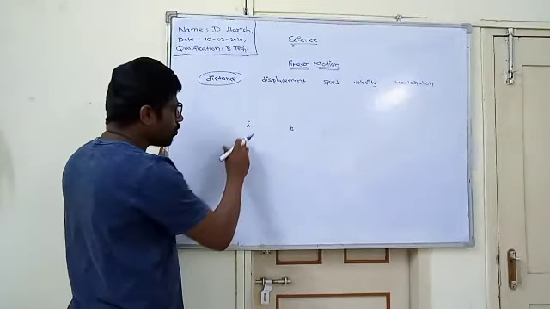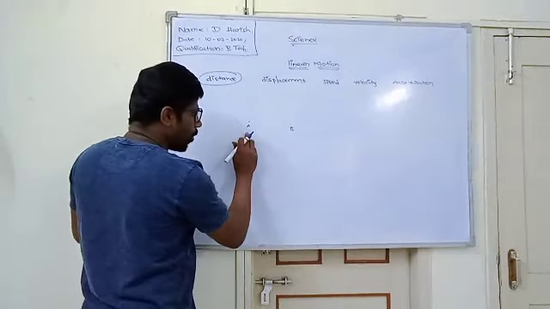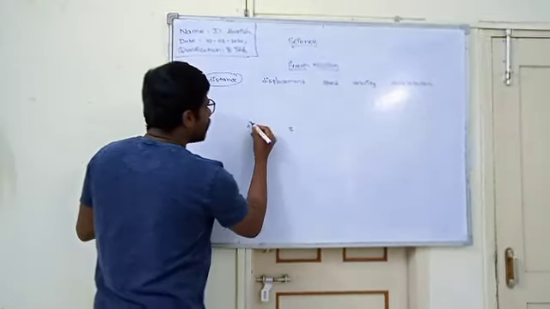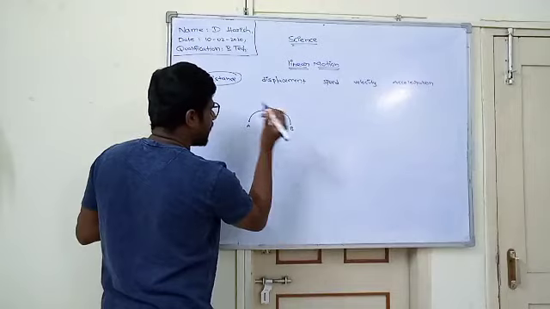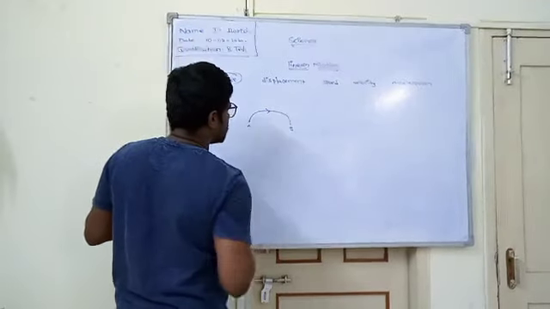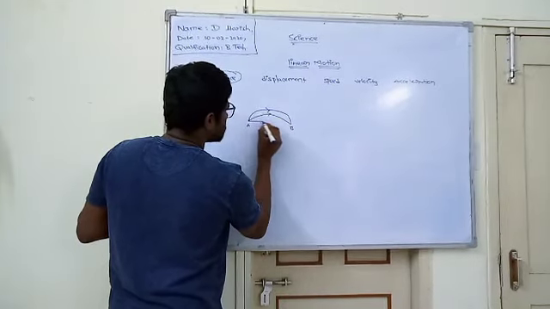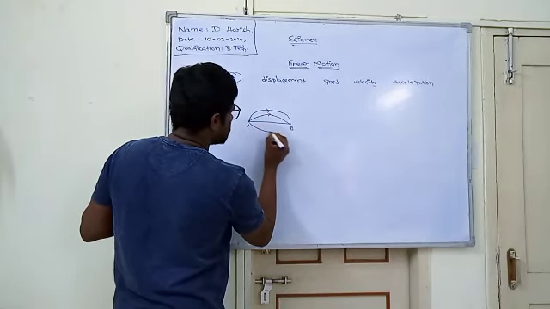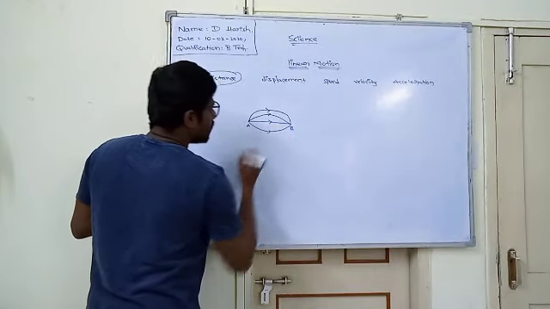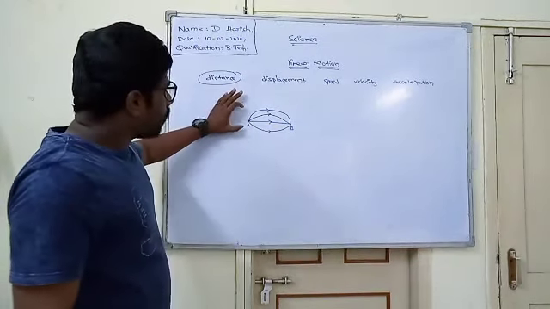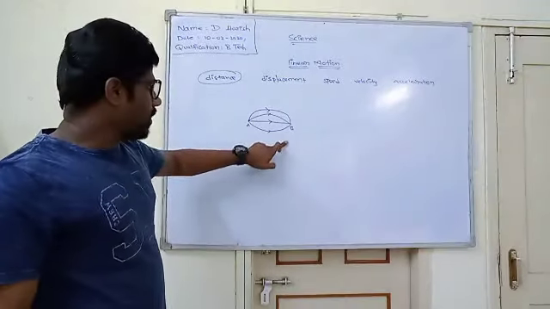We are planning to go from point A to point B. We have multiple ways to move from point A to point B. This is one of the paths we have selected, this is another path, this is the third one, and this is the fourth one. Here we have 4 paths to move from point A to point B.